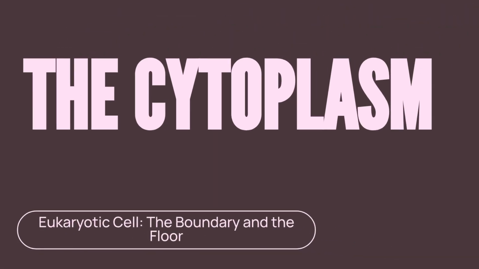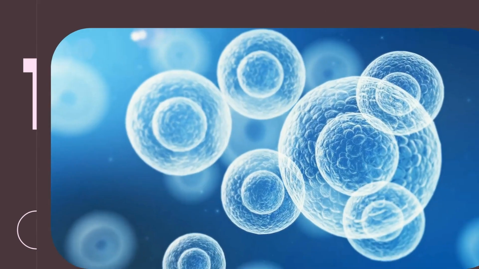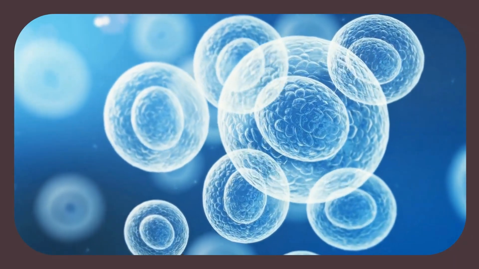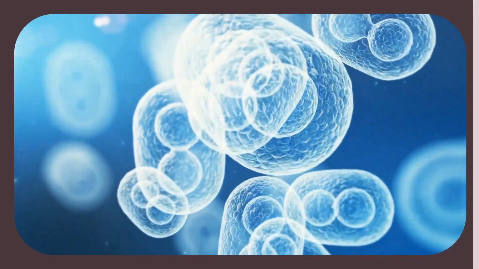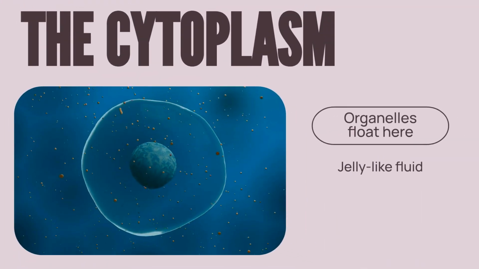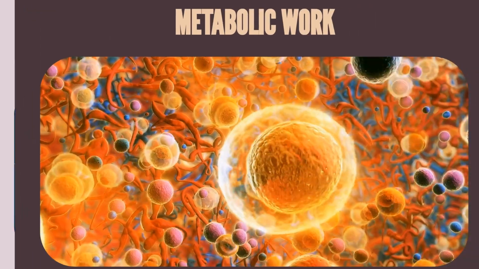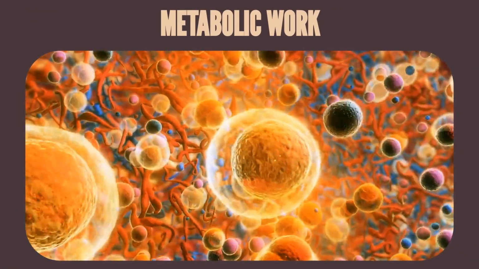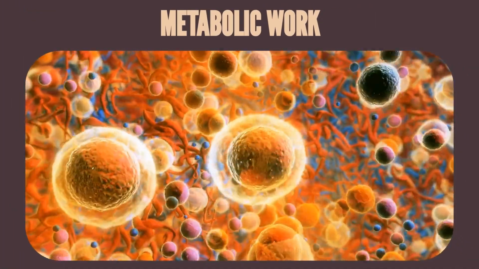Now let's move inside the cell boundary to explore the cytoplasm, or the factory floor. Diving inside the plasma membrane, we see the jelly-like fluid that fills the cell. The cytoplasm is this jelly-like fluid where all the various organelles are suspended. This cytoplasm acts as the factory floor where essential metabolic work happens.